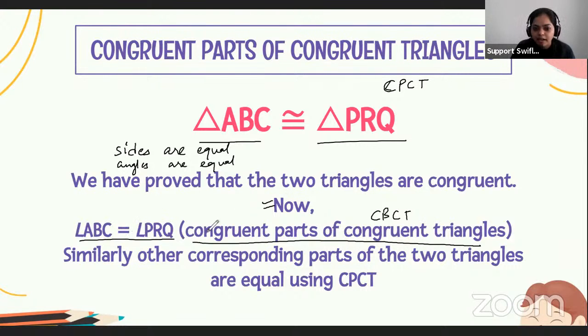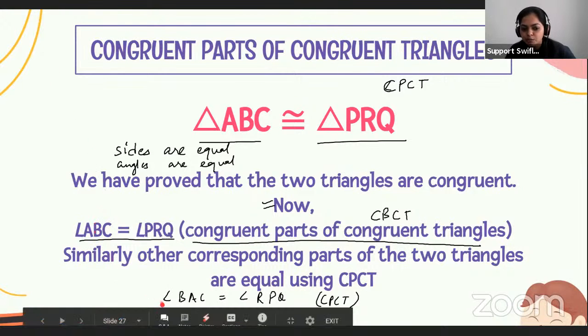We can say the other angles like angle BAC is equal to angle RPQ, by CPCT. We can show other corresponding parts are also equal. Okay, understood everyone? Understood the CPCT part? If you all understood this part, then let's move to the next slide.